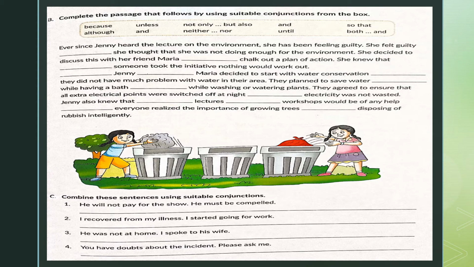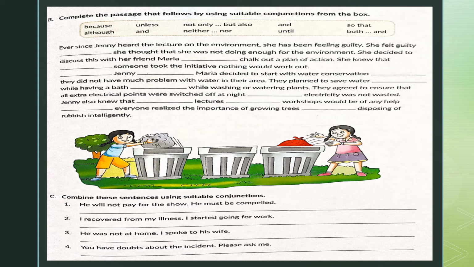They agreed to ensure that all extra electrical points were switched off at night so that electricity was not wasted. Jenny also knew that neither lectures nor workshops would be of any help unless everyone realized the importance of growing trees and disposing of rubbish intelligently. So I've helped you with this exercise. Let's come to exercise C.